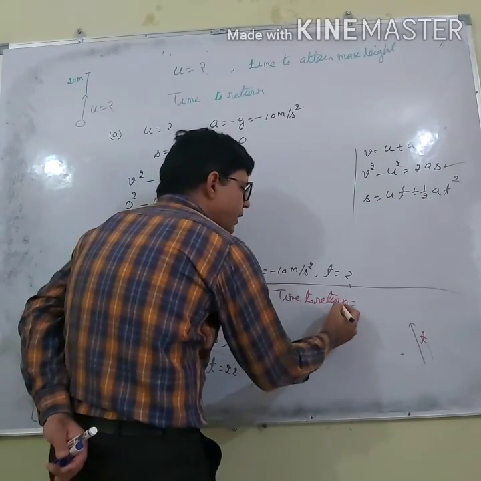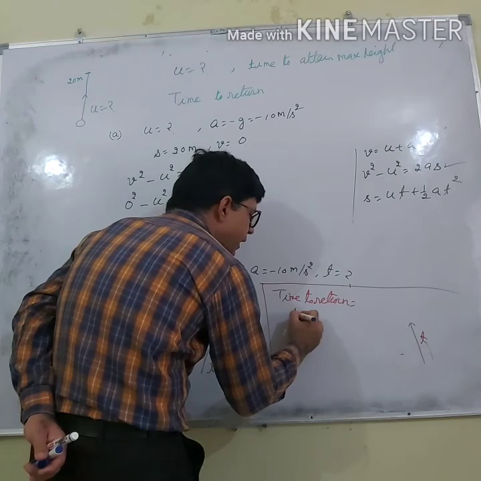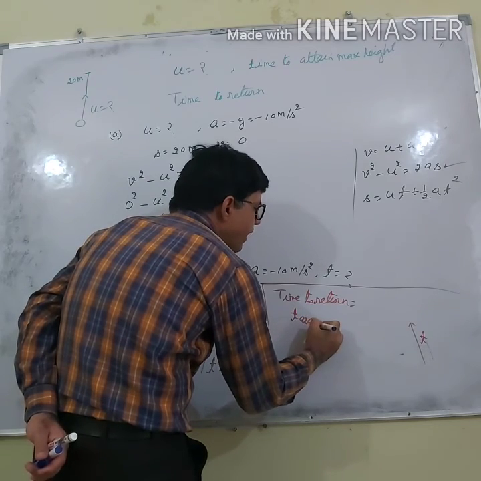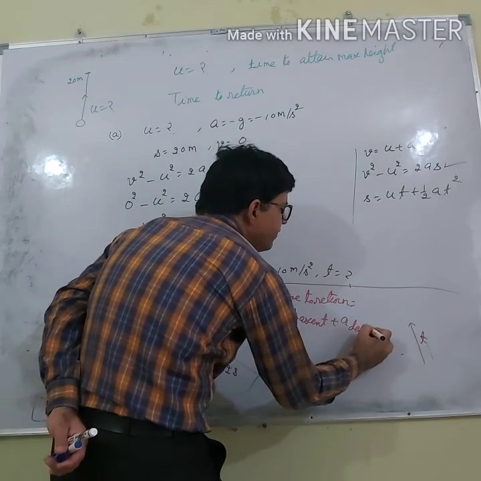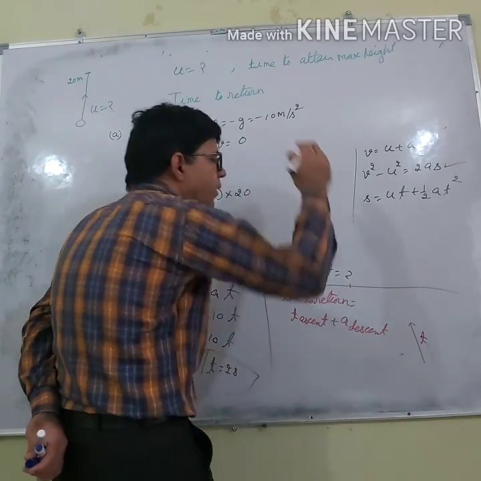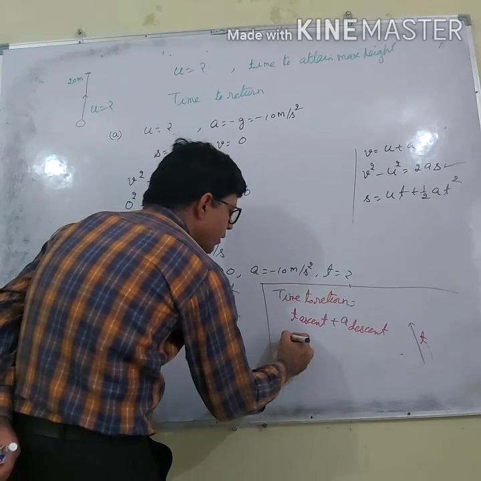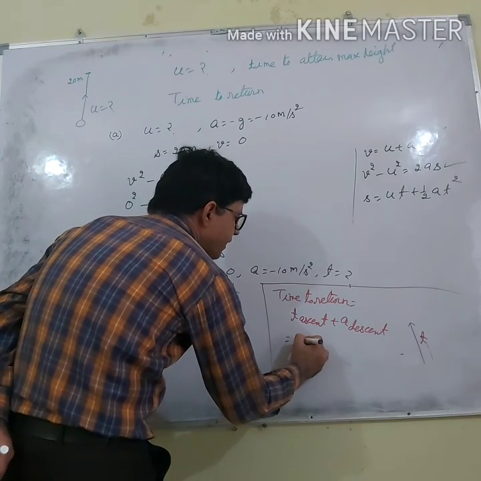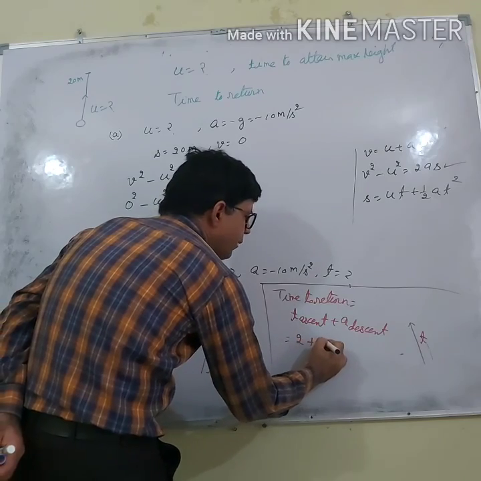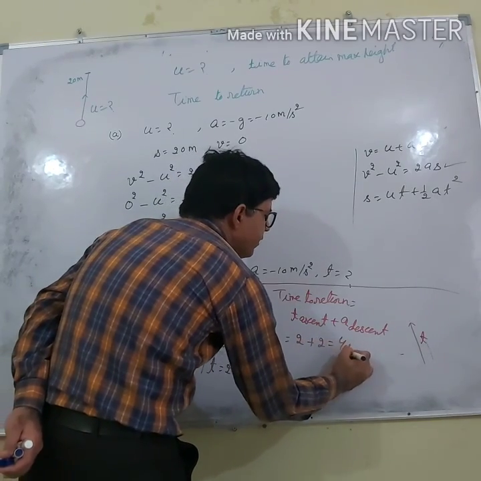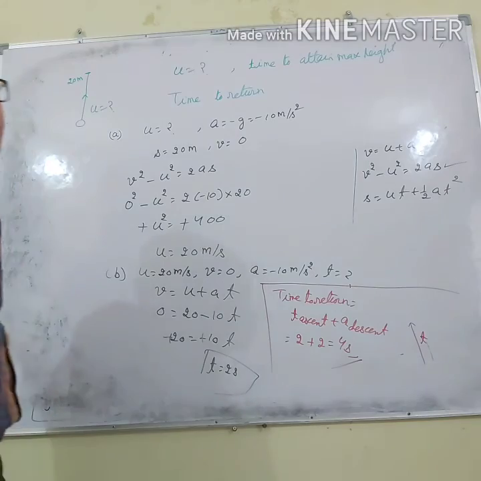So time to return is equal to time of ascent plus time of descent. Ascent means going up, descent means coming down. The time of ascent is 2 seconds, and the time of descent will be 2 seconds. So the answer is 4 seconds.